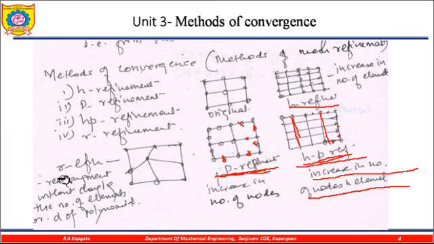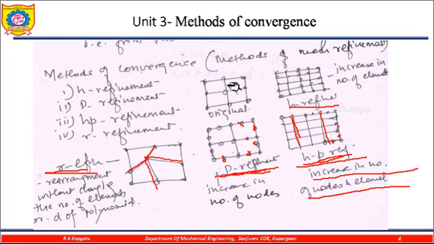Last is the R refinement, a convergent process. Here the number of elements is the same. If you look at the number of elements, it is the same: 1, 2, 3, 4. These elements are rearranging. This is one element, this is another element, this is the third element, this is the fourth element.